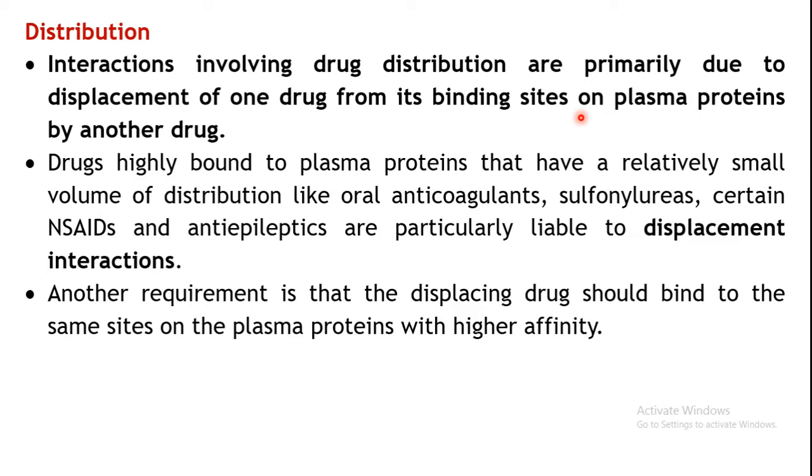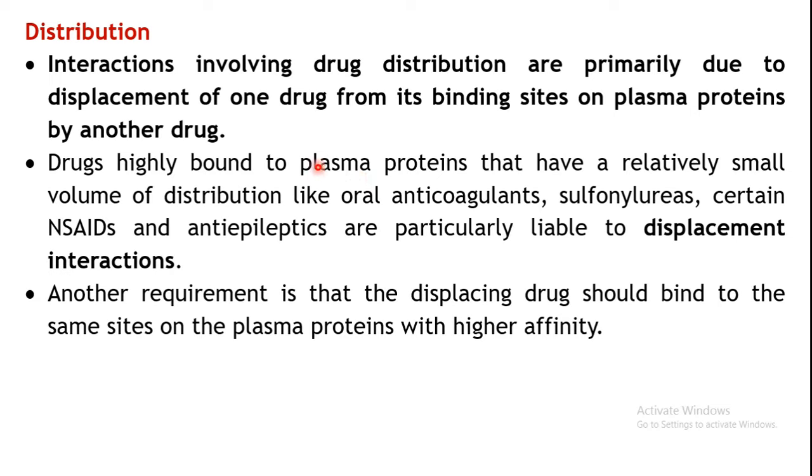Under binding we have seen that two drugs may bind to the same site. If they are competing for the same site, and one drug has more affinity for that binding site, obviously it will displace the other drug which is already present there. So the ones which have high plasma protein binding can displace another drug.